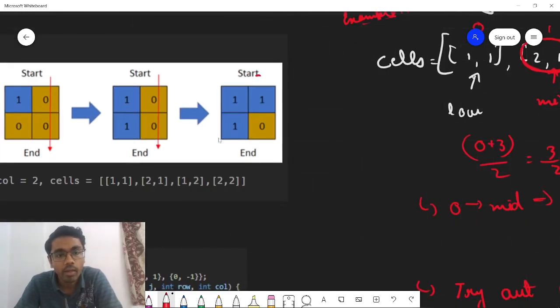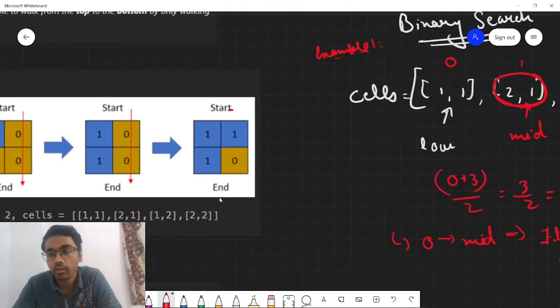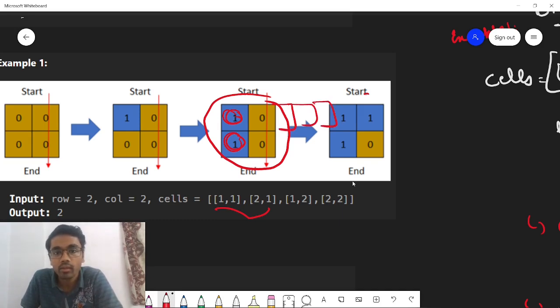So what I am saying is that this is day 2:1. At this particular point we have flooded everything from 0 to mid with water. Now let's say in this case there is only one cell, and let's say there were 3 more cells.